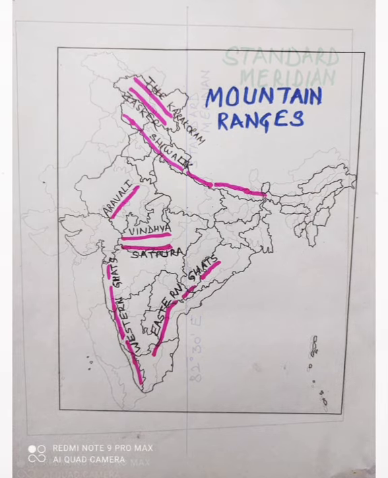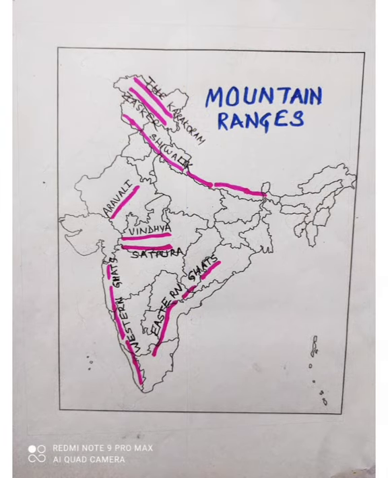Now friends, we have the next map in which we have shown major mountain ranges. You can see in the northernmost region we have the Karakoram range. In the south of Karakoram we have Jaskar range. These two ranges are located in the Trans-Himalayan zone on the other side of Himalayas. And in Himalayan region, we have three parallel ranges: Himadri range, Himachal range, and Shivalik range.